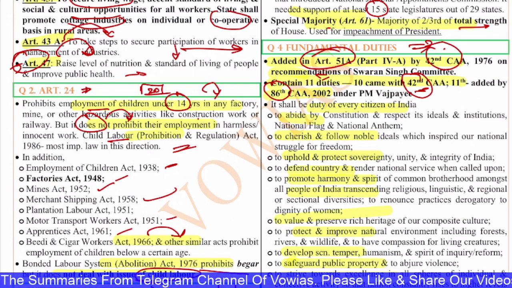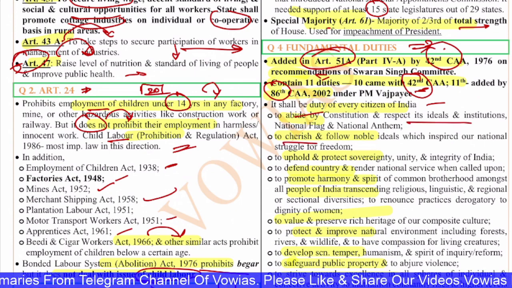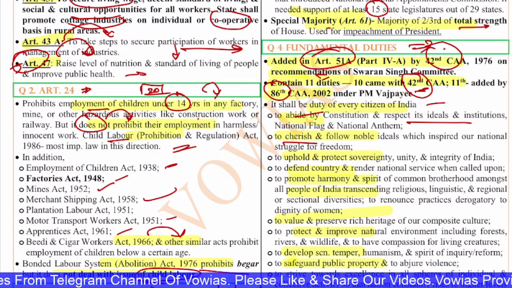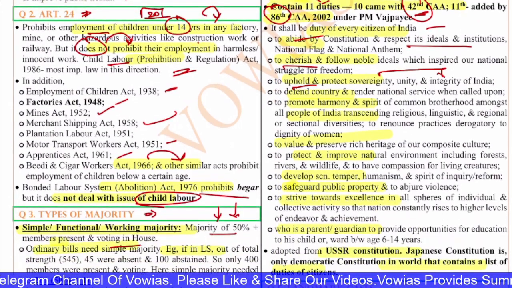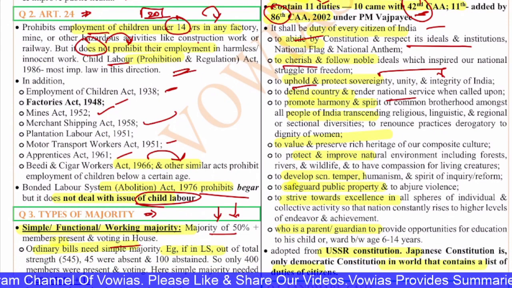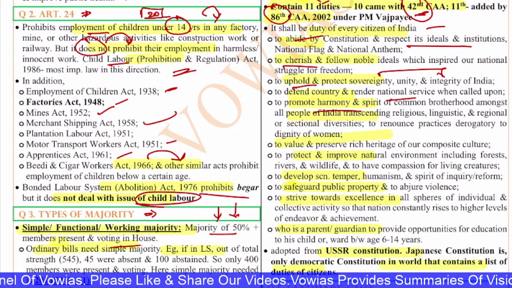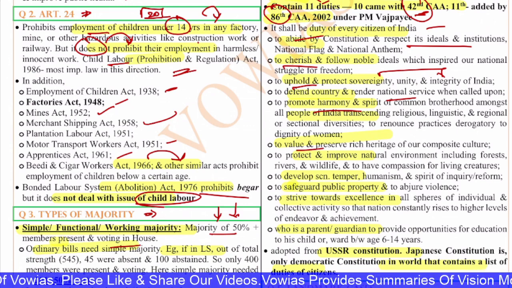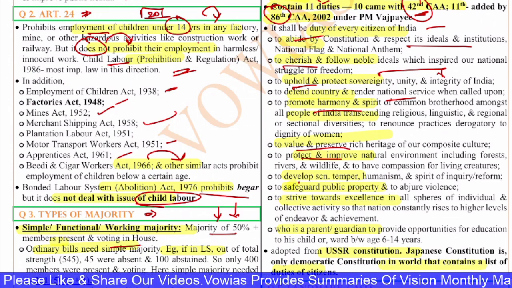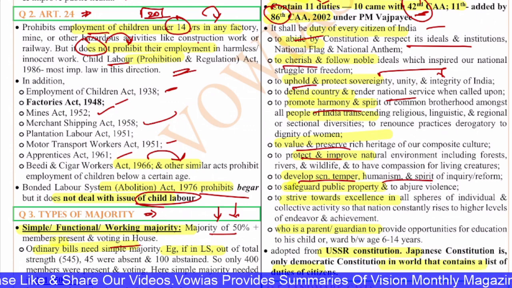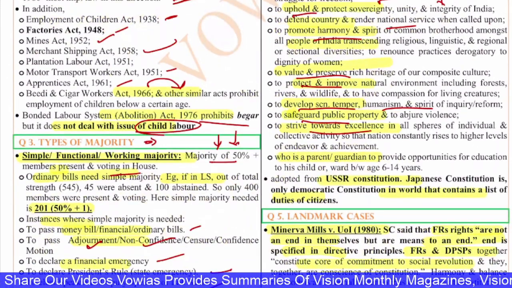So the duties, if you see: it shall be the duty of every citizen to abide by the Constitution, respect the ideals and institutions and national flag and national anthem, and to cherish and follow the noble ideas which inspired our national struggle for freedom, and to uphold and protect the sovereignty, unity and integrity of India, to defend the country and render national service when called upon, to promote harmony and spirit of common brotherhood amongst all the people of India, transcending religious, linguistic and regional or sectional diversities, to value and preserve the rich heritage of our composite culture, protect and improve the natural environment including forest, river, wildlife, develop the scientific temper, humanism, the spirit of inquiry, safeguard public property, strive towards excellence in all spheres of individual and collective activity, so that the nation constantly rises to higher levels,